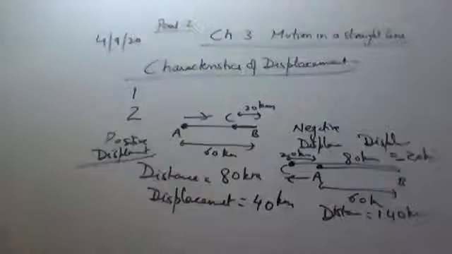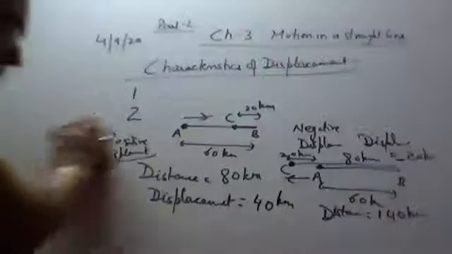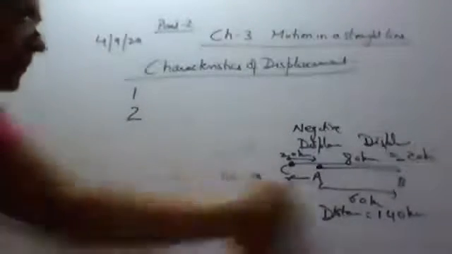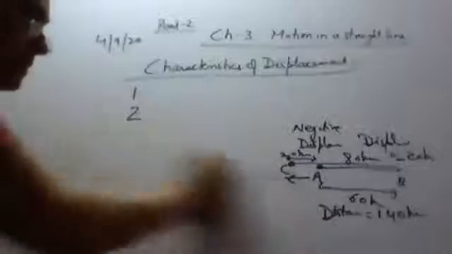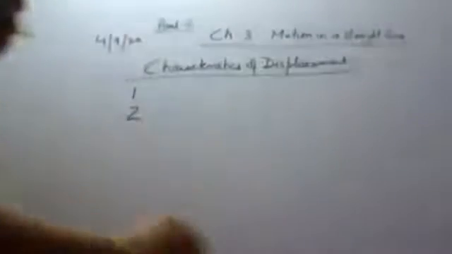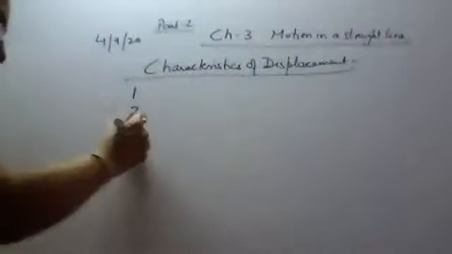Next characteristic, write down: the displacement can be equal to 0, whereas the distance traveled is never equal to 0.